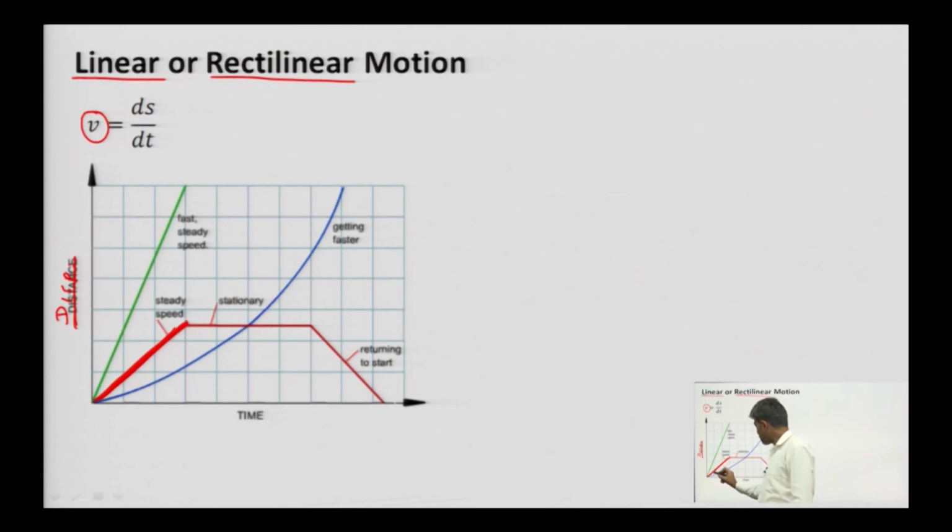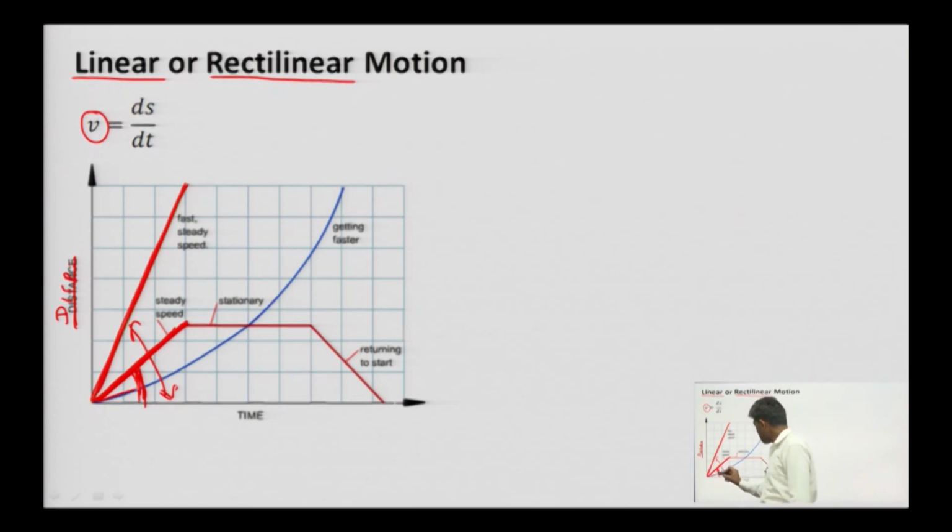So, in this part it is the same slope, so velocity is the same. Okay. This graph also has the same slope, but it is steeper than this. So, this particle is moving with higher velocity as compared to this one, right.